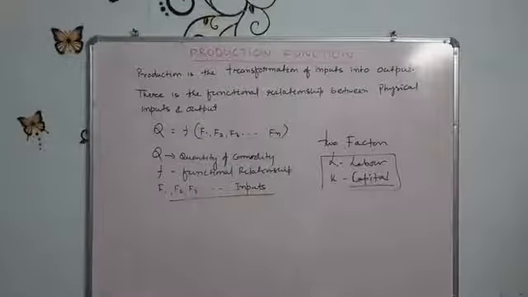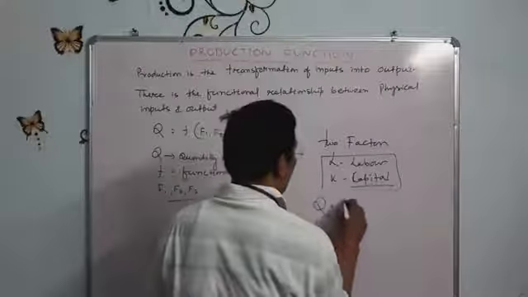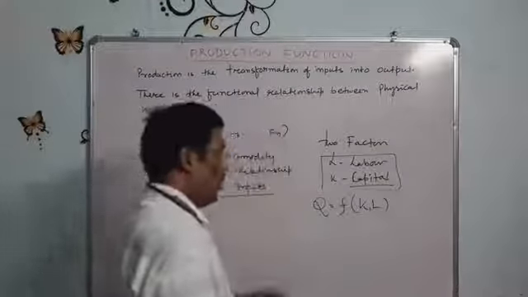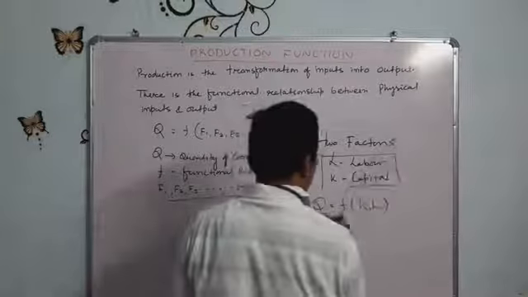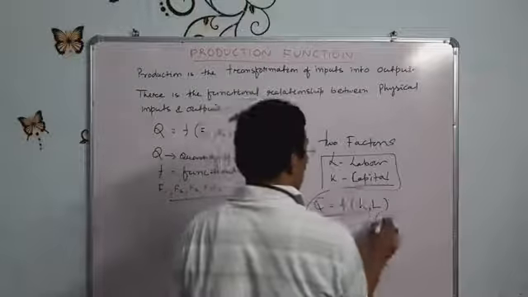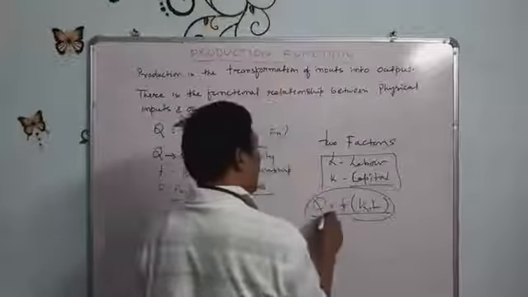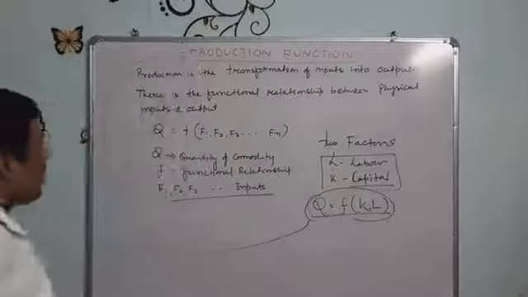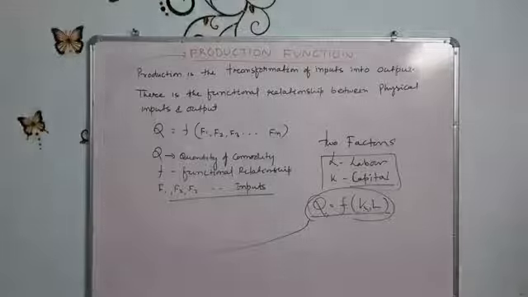So Q equals a function of K and L. If there are only two factors, labor and capital, then this is the functional relationship between labor, capital and quantity of output. This is called the production function. So the production function is the functional relationship between physical inputs and outputs.